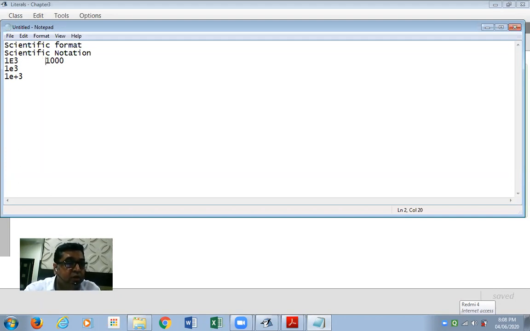Whereas this value 1000, which that 1E3 actually represents, typed like this, is called floating point format. Yes, this is floating point format and this is scientific format.